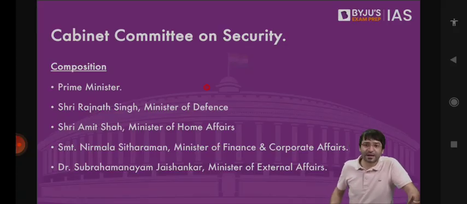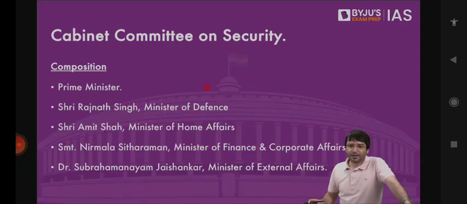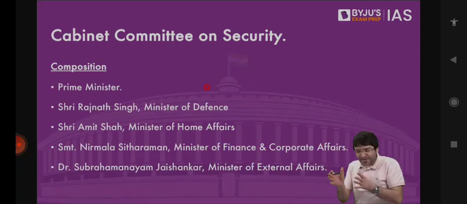And what is this Cabinet Committee on Security? Tomorrow, God forbid, if you believe in God, there is a bomb blast somewhere in India. Now we will have to review the situation. Was there an intelligence failure? Was there failure in the level of our preparedness? How do we prevent such attacks from occurring? For that, we need important steps to be taken. That is decided by Cabinet Committee on Security.